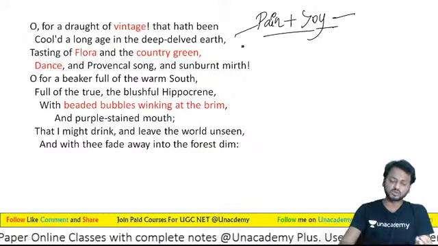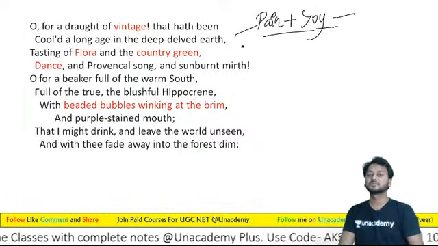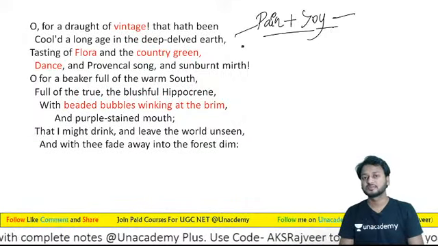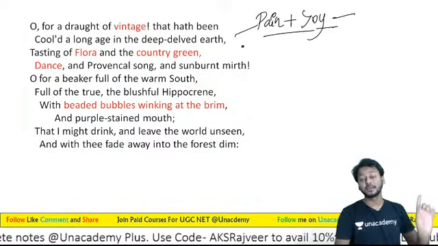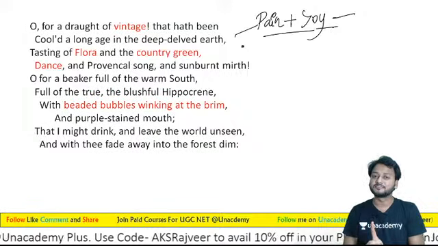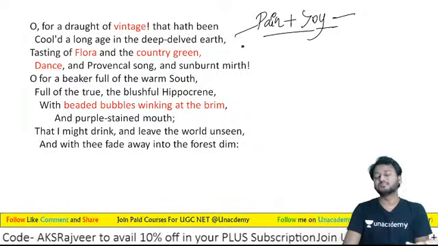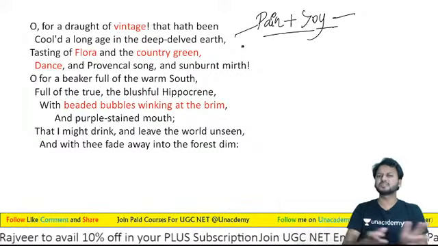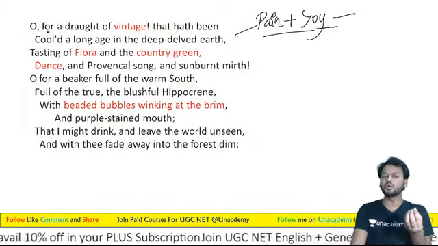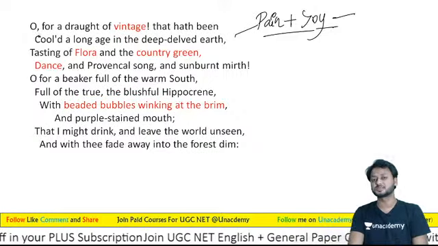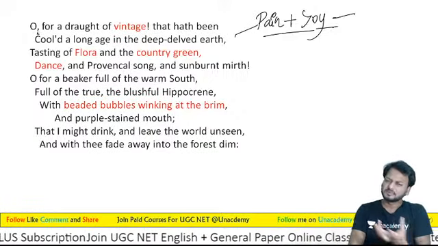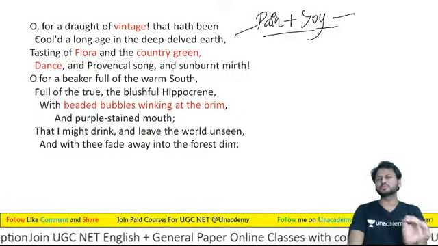And what is the pain? This may be the pain of the disease, pain of life, pain of not meeting his beloved. So this may be a different pain. So he's going to say, oh, for a draught of vintage, if only I could get a few drops.